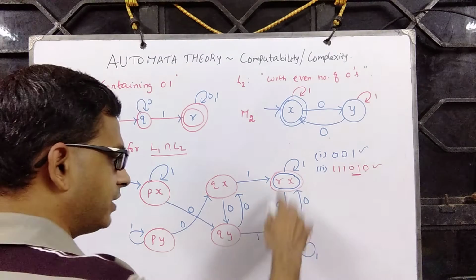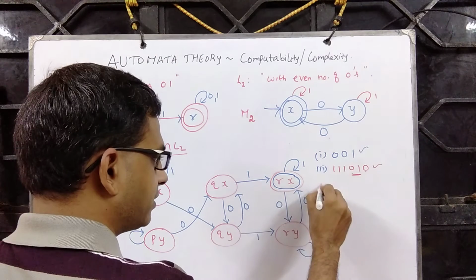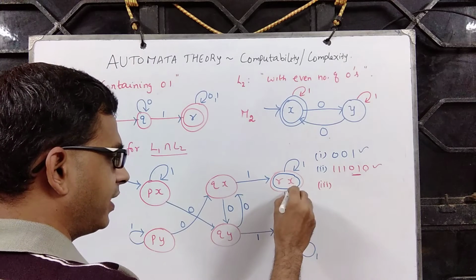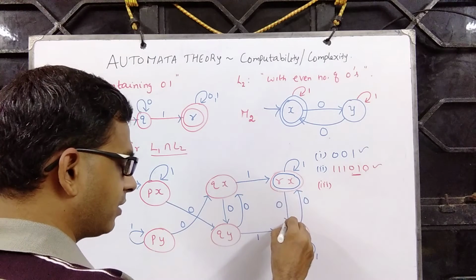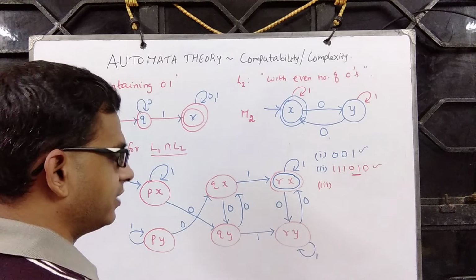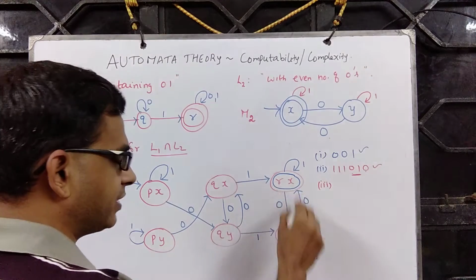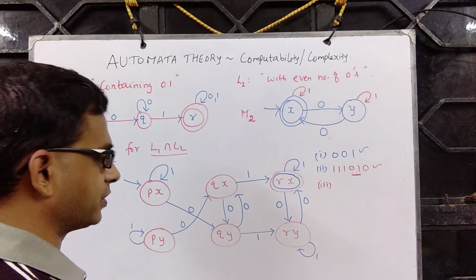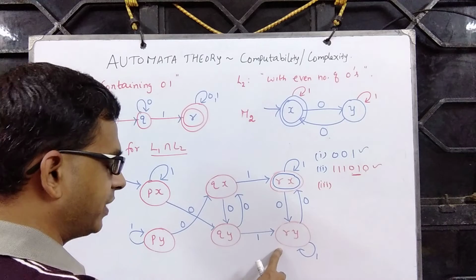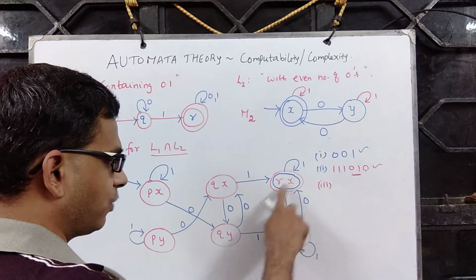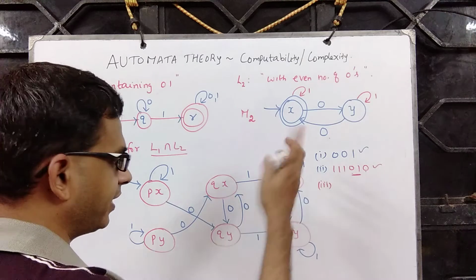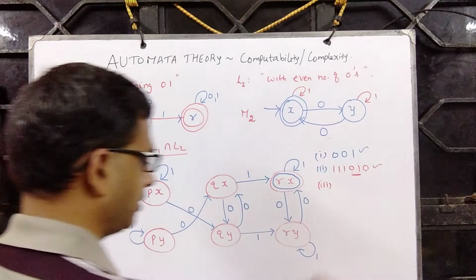You can go over this 0 any number of times, but every time, if you go here and then when you come back, then you are forced to take this back, and this ensures you always see an even number of zeros. And when you come over here, 0 1 is already seen, then you can go over this an even number of times, followed by which you can read any number of 1s.